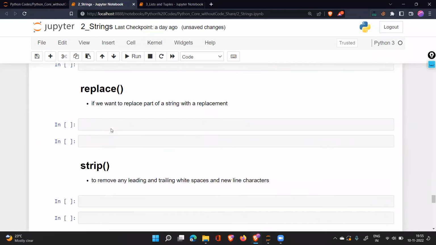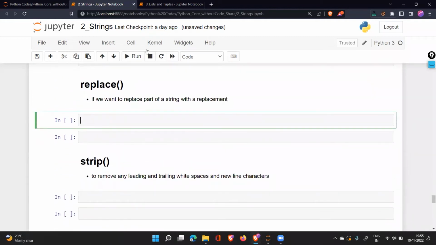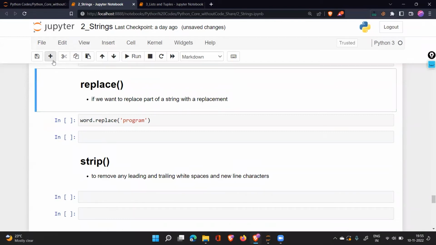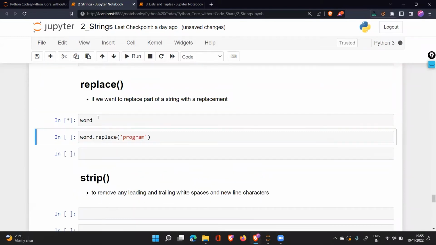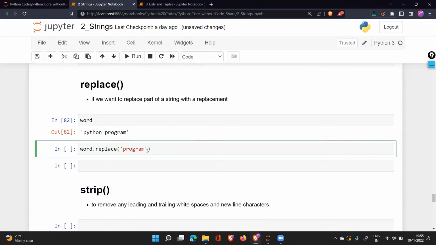The next one in this concept is replace. If you want to replace a particular character or a whole word in your text, say you have taken an article which has 500 or 1,000 lines, and you want to replace something there, what will you do? You will just say word dot replace. We have Python program in that, if you remember. In our word, we have a program. Instead of program, I want there to be programming. So I write word dot replace program and programming.